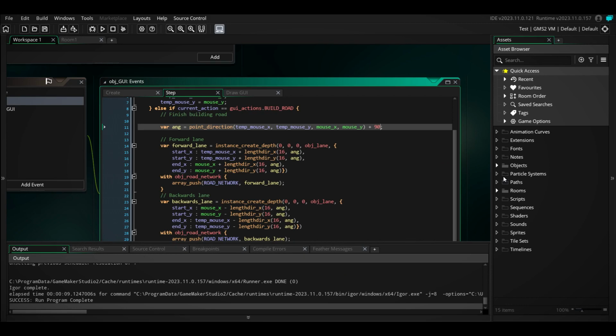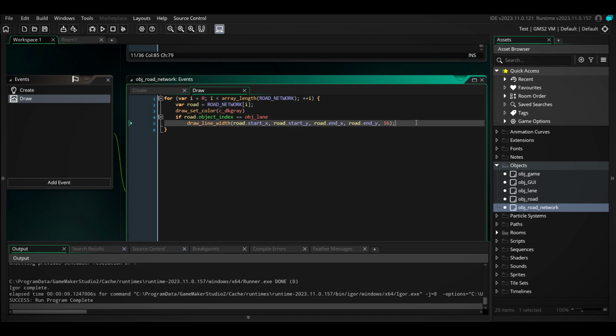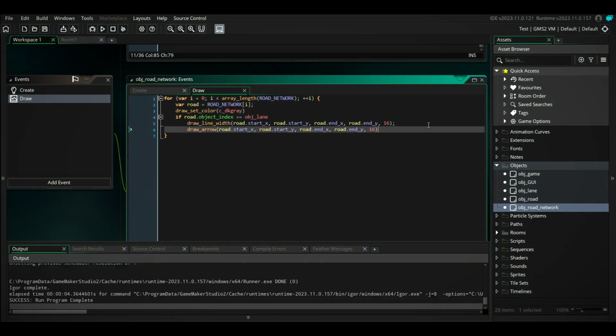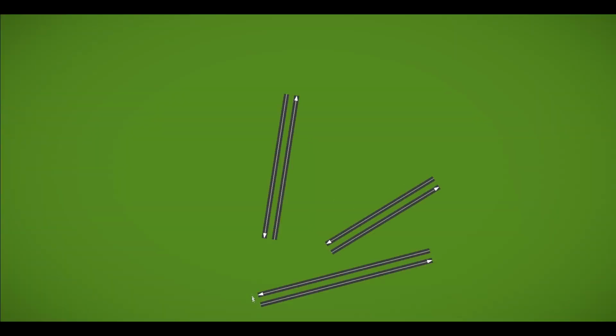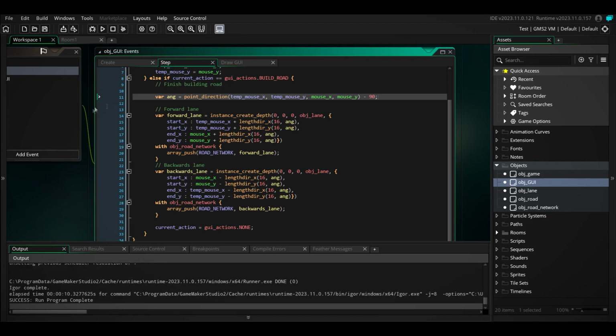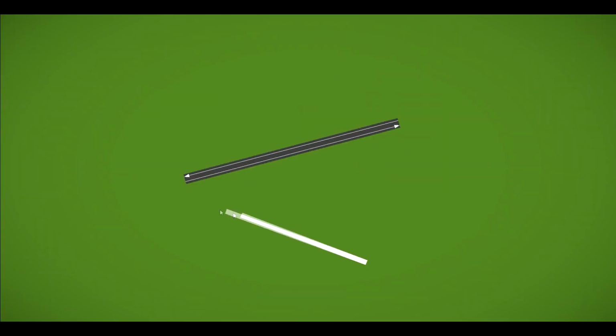Okay, and just to make sure that our lanes are actually drawn the right way, we will say here, draw arrow. Okay, and as you can see, we're driving on the wrong side of the road now, so we'll just simply change that. And you see that works in all ways. So that's perfect. That's exactly what we wanted. Now let's go back and change this up. And now we should be able to have a pretty nice looking road.